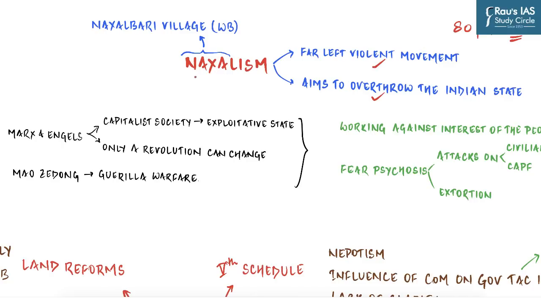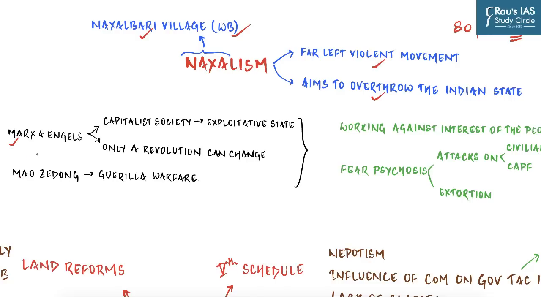If we talk about Naxalism, from where does this word come? It comes from a village known by the name of Naxalbari in Darjeeling district of West Bengal, because this whole movement is derived from there. In 1967, a peasant revolt against landlords in Naxalbari village went out of control and police opened fire on them. And there began this violent movement, which actually claims to base its ideology on three important people.